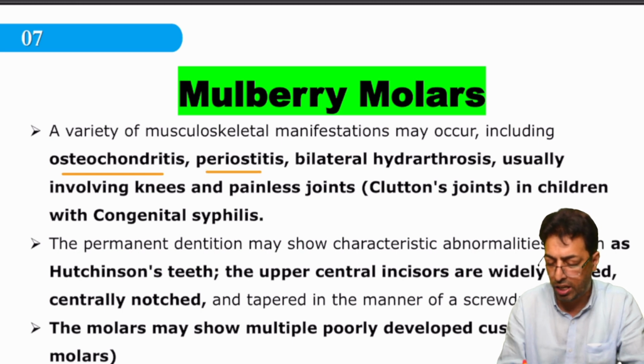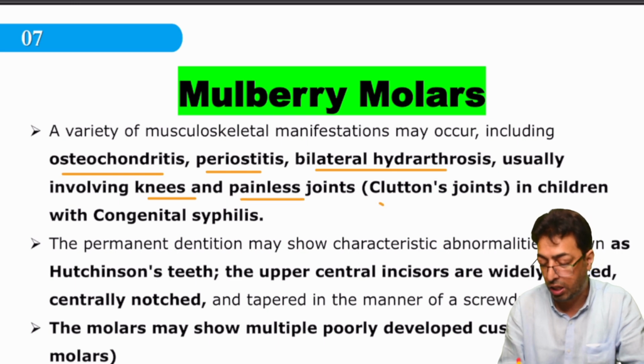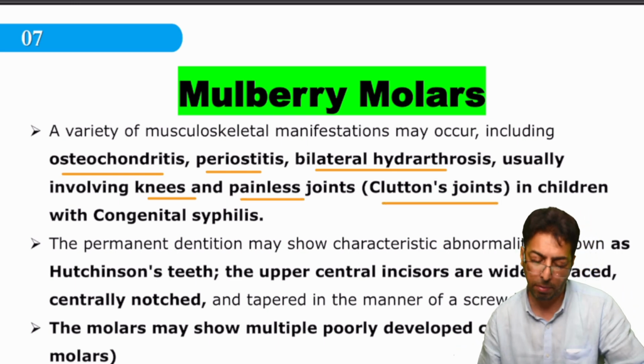Osteochondritis, periostitis, bilateral hydrarthrosis involving the knees and elbow joints, which we give the name Clutton's joints. So you have to remember this thing.